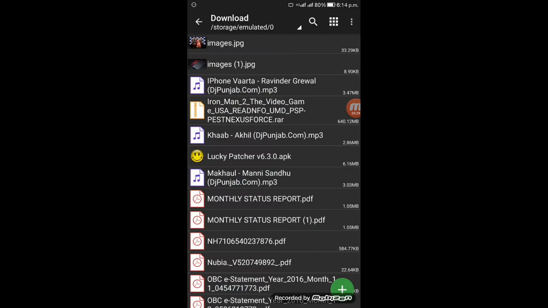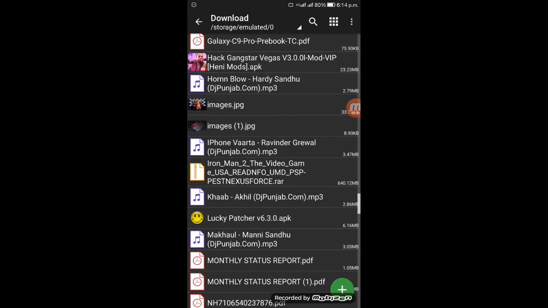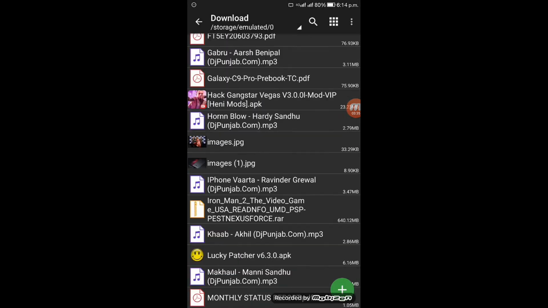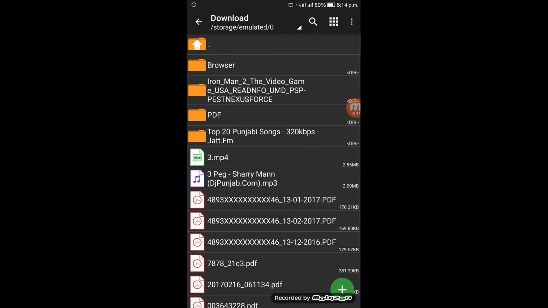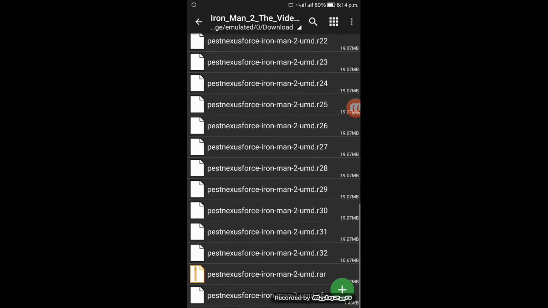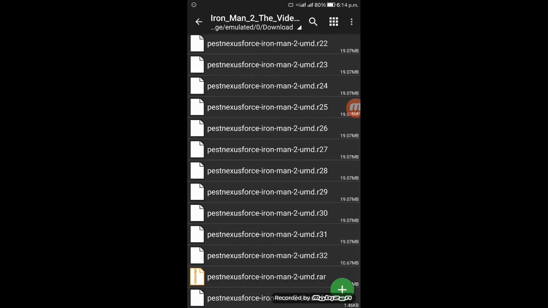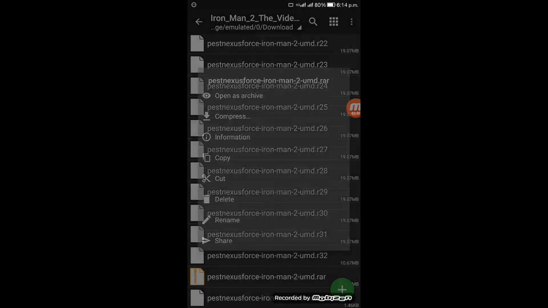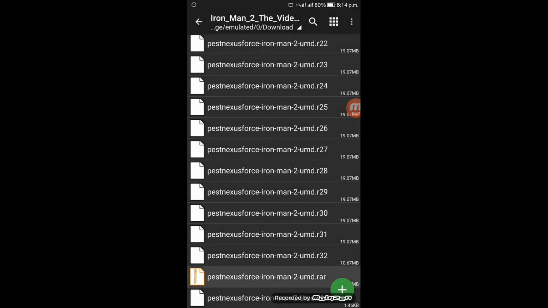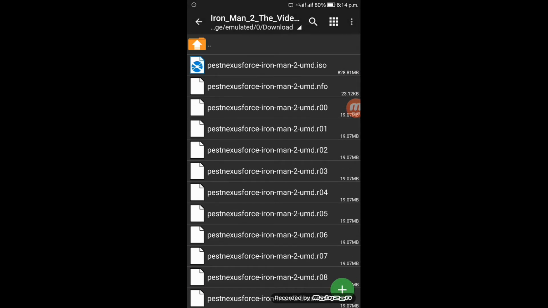Alright guys, when you click on extract, you'll find a file like this, Iron Man 2. Now you will also find this RAR file, which is second last. Now you also have to extract this, like extract here, then you will get this one.